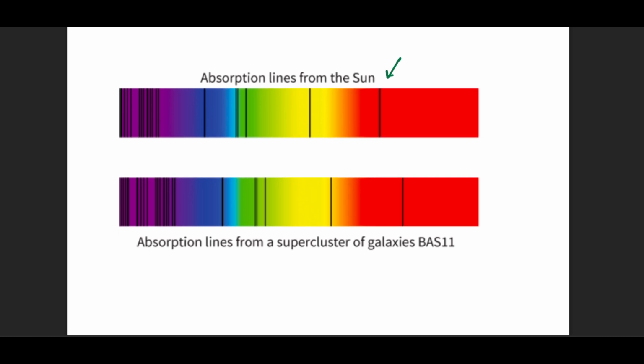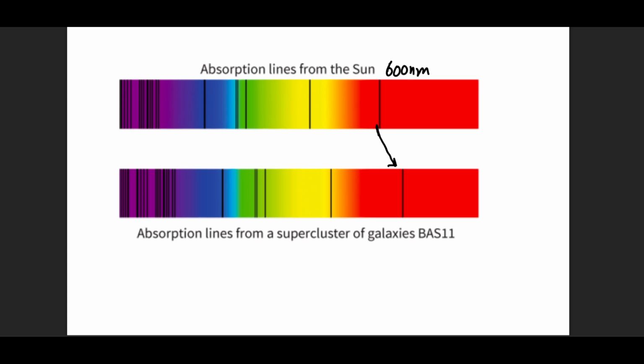But what happens is that we observe that these wavelengths that should be here are not here. They're slightly shifted towards this side. Now, what is the meaning of this shift? For the sake of example, let's say that this wavelength from our sun, which is missing, is 600 nanometers. But when we check the same absorption spectrum, the same missing wavelength from another distant star, the same behavior is depicted, let's say, at a wavelength of 620 nanometers.